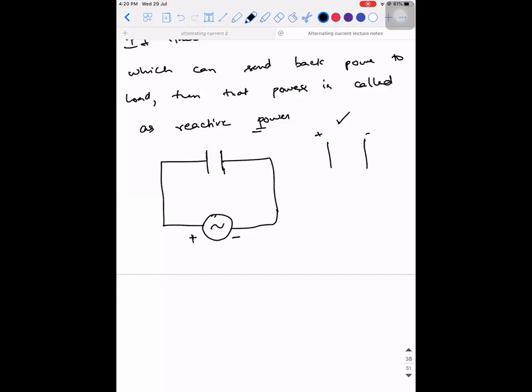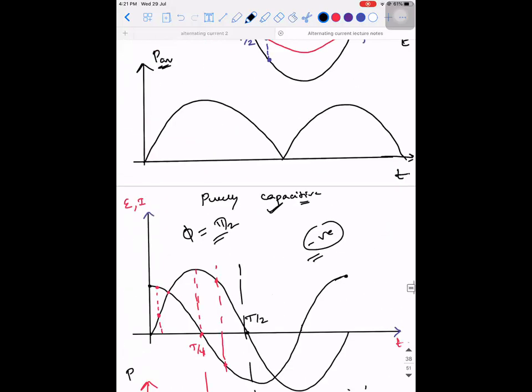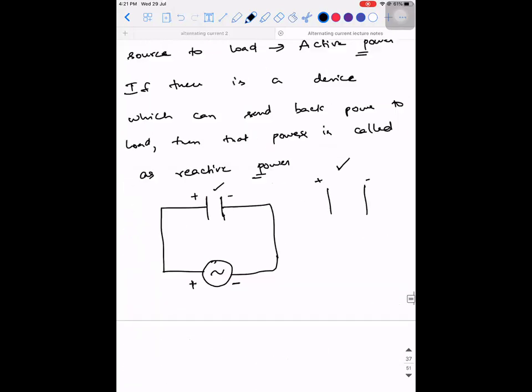During the positive half of the cycle, when you're connecting it across a potential source, first the capacitor will get charged, due to the amount of current that is flowing to it. Only after it is getting charged, there is an EMF established across its ends. That is why, in a purely capacitive circuit, the current is leading. Because the current which is sent is first utilized for charging, and only then comes the concept of potential difference. So that is the meaning of leading.